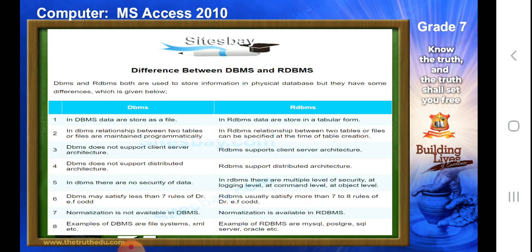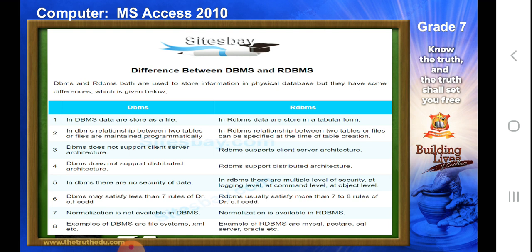Now what is RDBMS? This was the DBMS. The relationship which we establish between DBMS is called the RDBMS. In very simple words, let's see the definition given in our book. It says a DBMS that stores data in the form of tables and enables you to join the tables by creating a link between them is called a relational database management system.